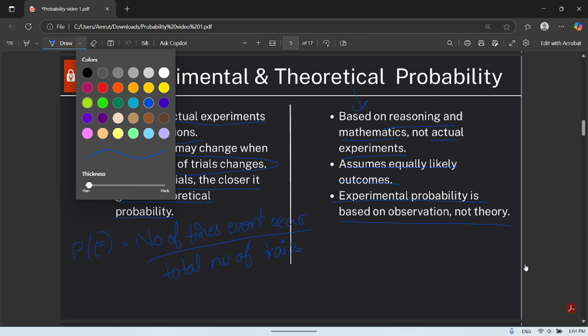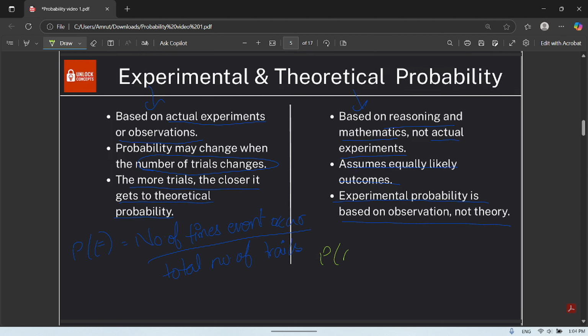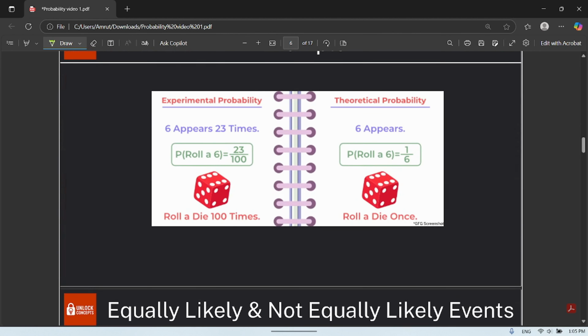And for theoretical, the probability of an event is equal to favorable outcomes by total outcomes.